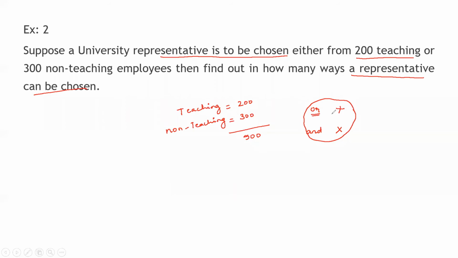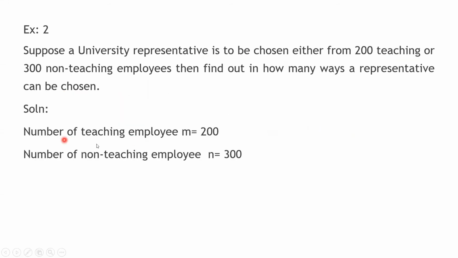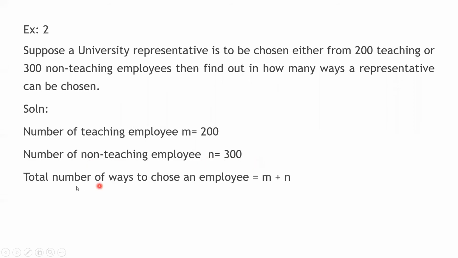Fine. So let us see the solution. Number of teaching employees, we will consider it as M, so it will be 200. Number of non-teaching employees, N is equal to 300. So the total number of ways to choose an employee will be M plus N, that is 200 plus 300. Totally, 500 ways.